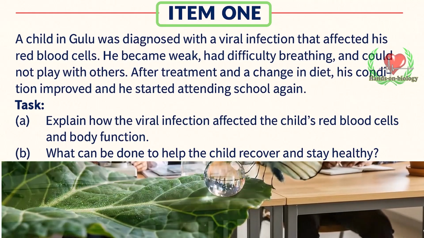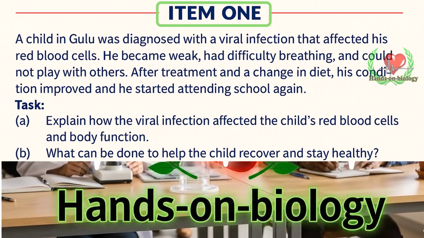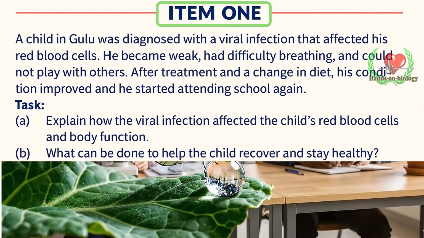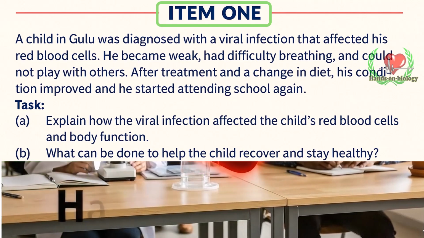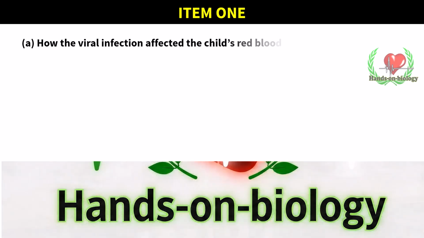Task, Part A. Explain how the viral infection affected the child's red blood cells and body function. Part B. What can be done to help the child recover and stay healthy? How the viral infection affected the child's red blood cells and body function.